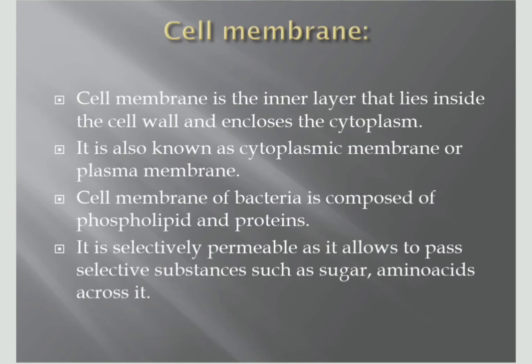The cell membrane is the inner layer that lies inside the cell wall and encloses the cytoplasm. It is also known as the cytoplasmic membrane or plasma membrane of bacteria, and it is composed of phospholipids and proteins. It is selectively permeable, as it allows selective substances like sugars and amino acids to pass across it, but not other molecules.